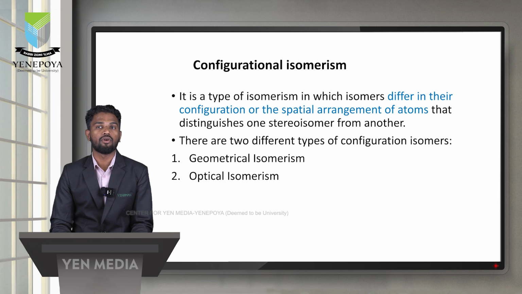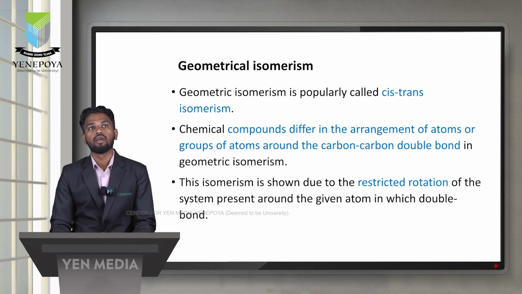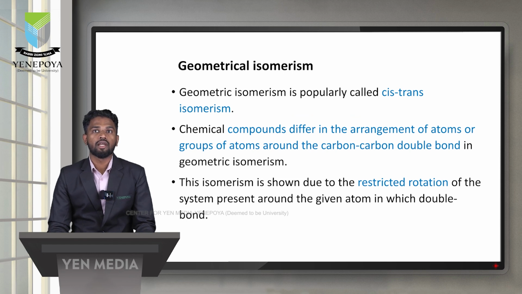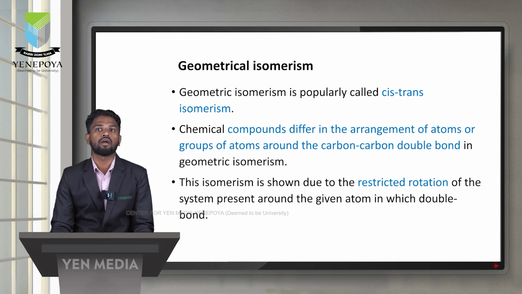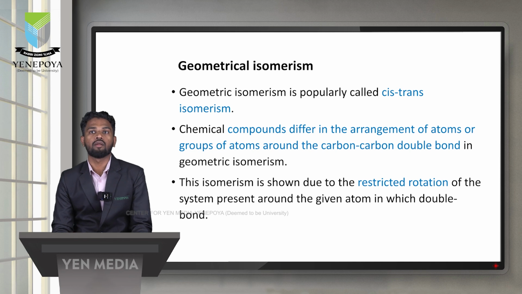There are two different types of configurational isomerism: geometrical isomerism and optical isomerism. Geometrical isomerism is popularly called cis-trans isomerism. Compounds have the same molecular formula but a different arrangement of atoms or groups of atoms around the carbon-carbon double bond. In conformational isomerism there is rotation around the carbon-carbon single bond, but in geometrical isomerism there is a different arrangement of atoms or groups of atoms around the carbon-carbon double bond.